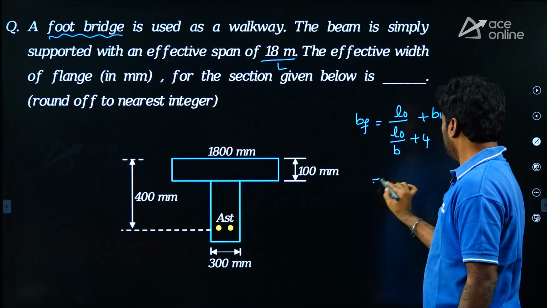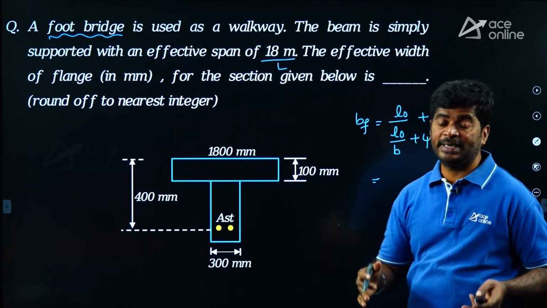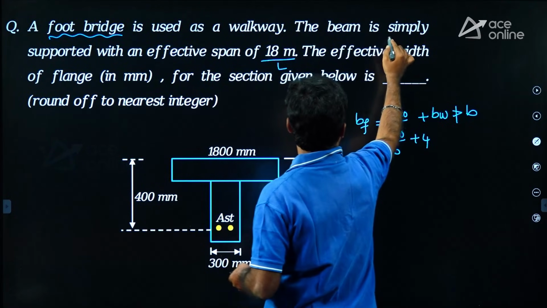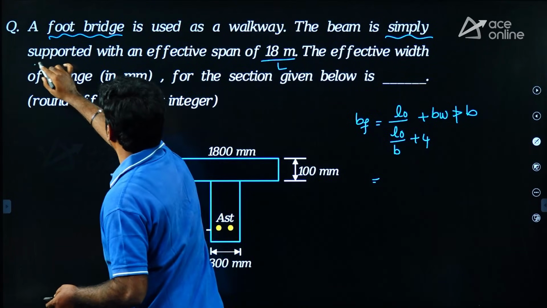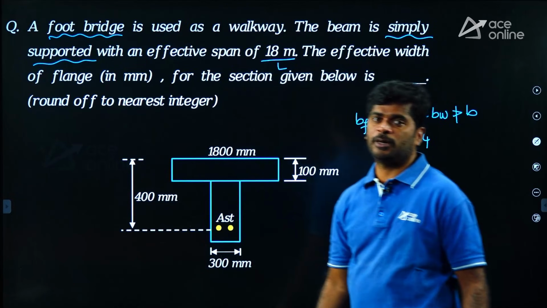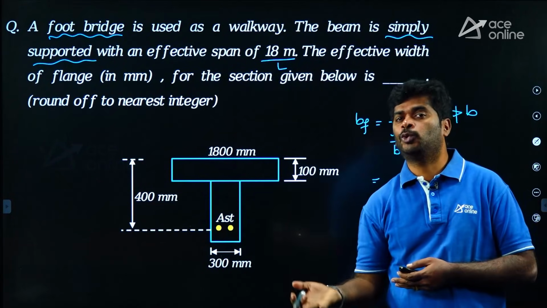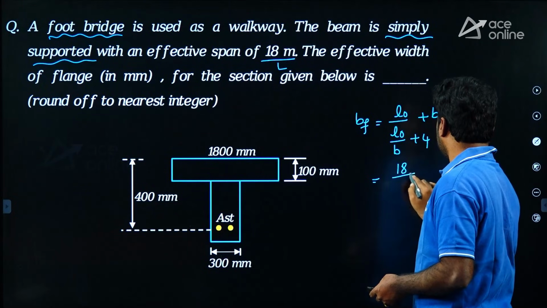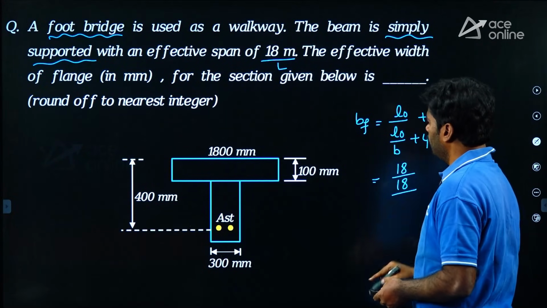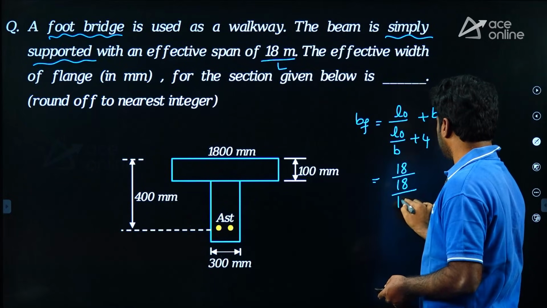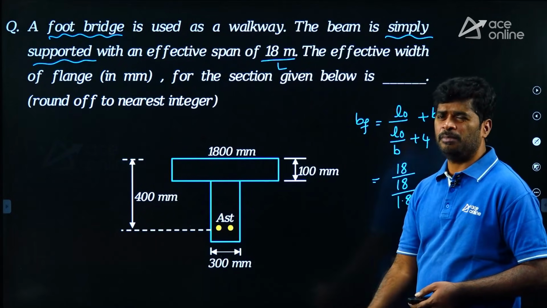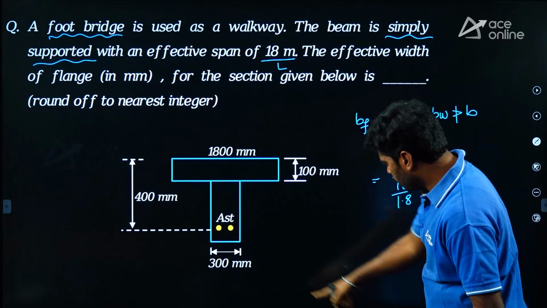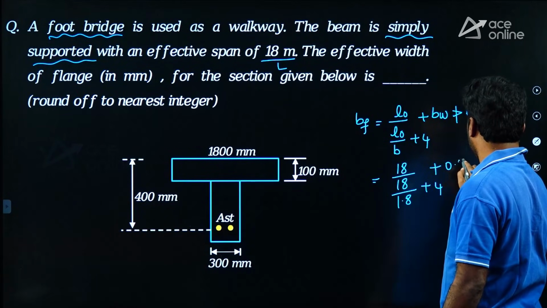Let us find here L0. L0 is nothing but the distance between zero moments. Here it is given that it is simply supported. My dear, for a simply supported beam, L0 equals the effective span. Here the effective span is given as 18 meters. So 18 upon B, the actual width of the flange is given as 1800 mm, written in meters, plus 4, plus BW given here as 300 mm, written in meters.